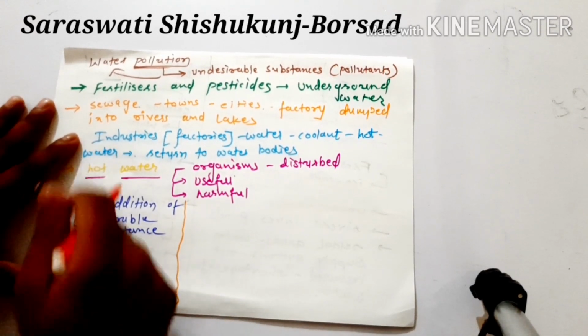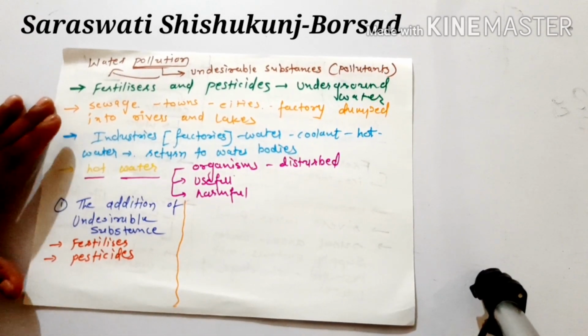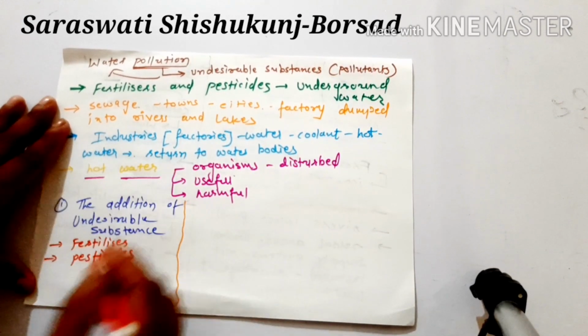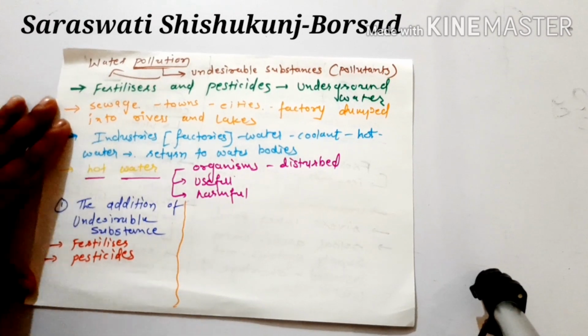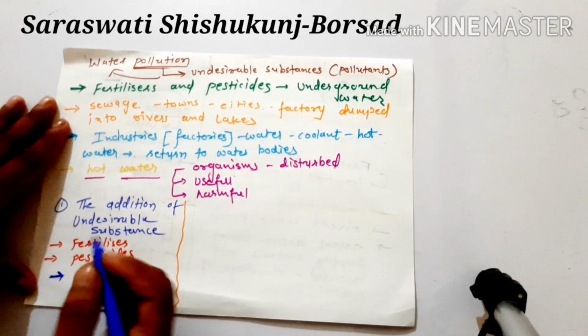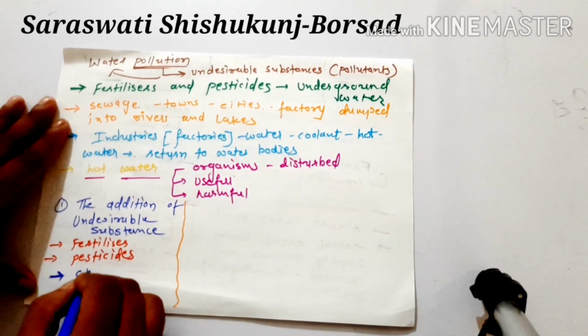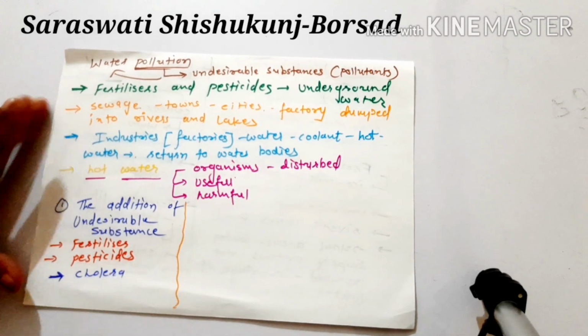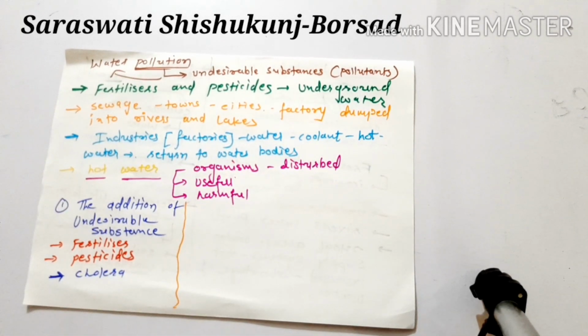If these fertilizers and pesticides are added into water, that is considered as water pollution, and due to this different types of disease can also take place. One of the diseases which is spread from water is cholera, right? That is called a waterborne disease. The disease which is caused by water is a waterborne disease.